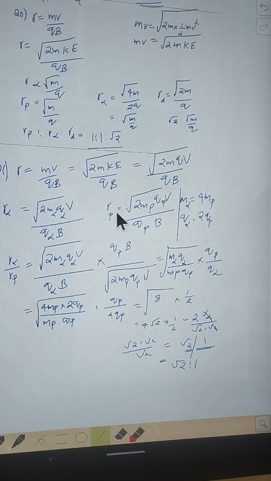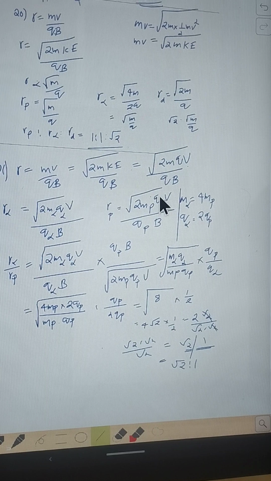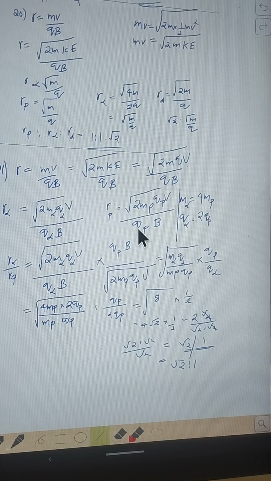And in the case of proton, we have 2 times mass of proton, charge of proton, V remains the same, charge of proton and B remains the same. So mass of alpha is 4 times that of proton, charge of alpha is 2 times that of proton, and then taking the ratio, the radius of alpha divided by the radius of proton, so multiplying by the inverse.